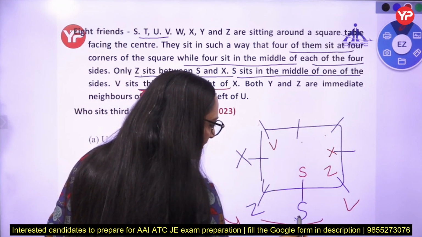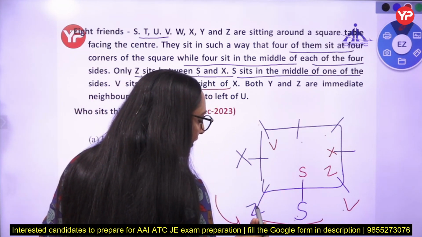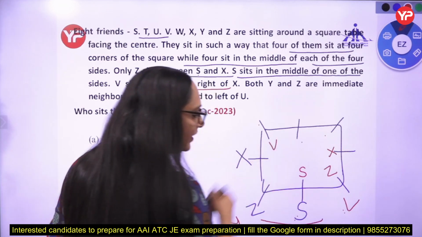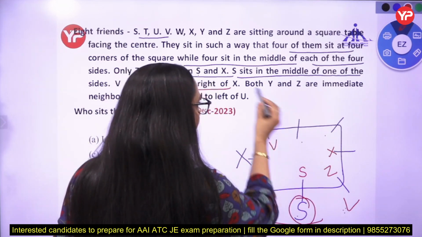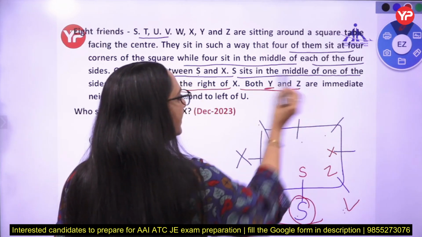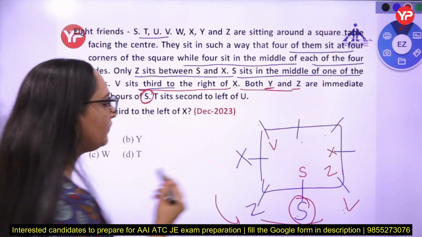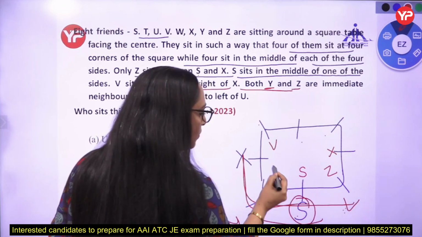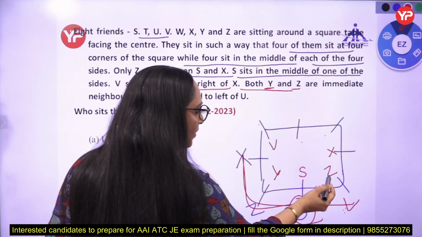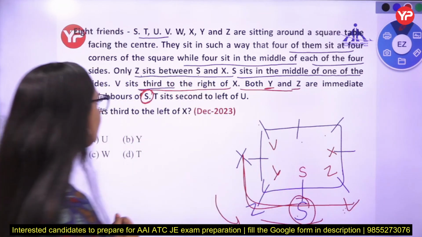In this possibility, Z and V are immediate neighbors of S. But in this line he is saying that Y and Z are immediate neighbors of S. So we are left with this possibility only. The outside possibility is wrong. So Y is there, and S is sitting between Y and Z.